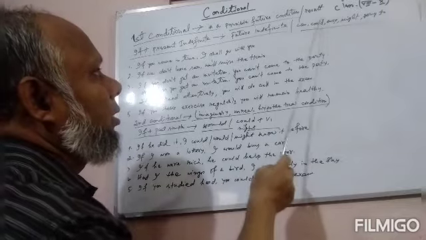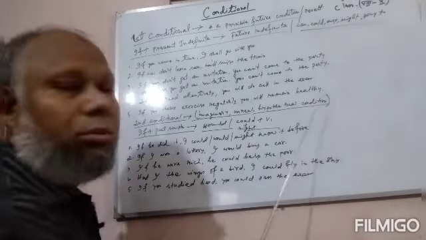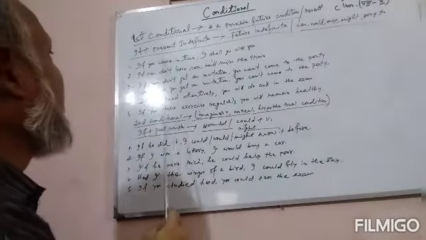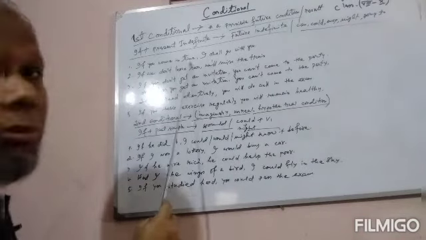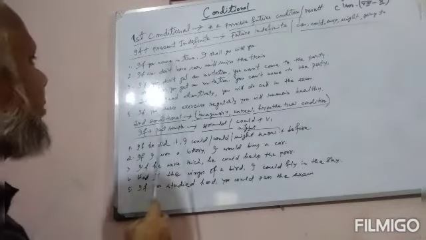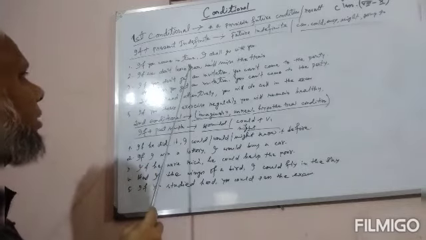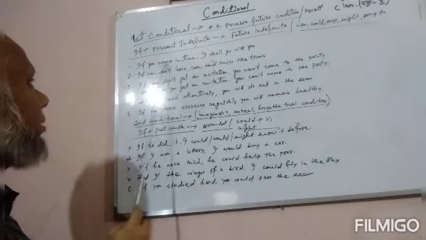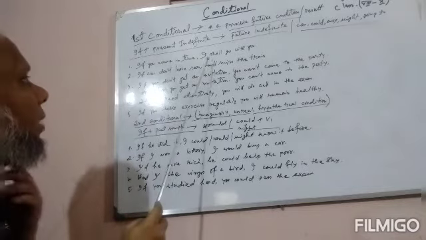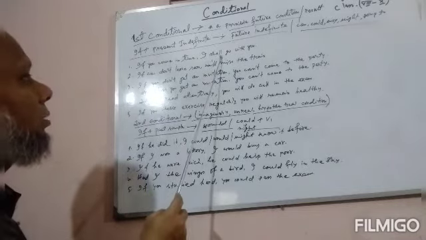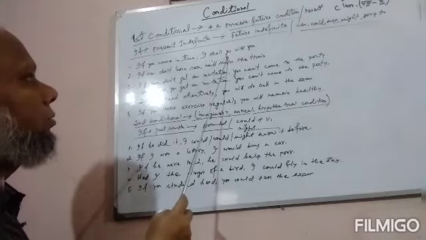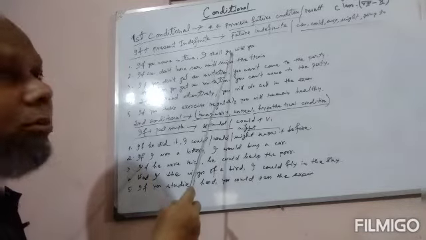Of course, can, may, might, going to is also possible. Now have a look. If you come in time, I shall go with you. If you come in time is if plus present indefinite tense, and then the last clause is in the future indefinite tense. This is the rule.